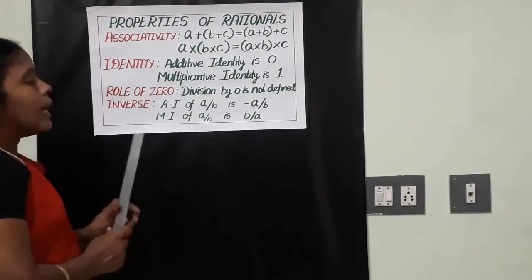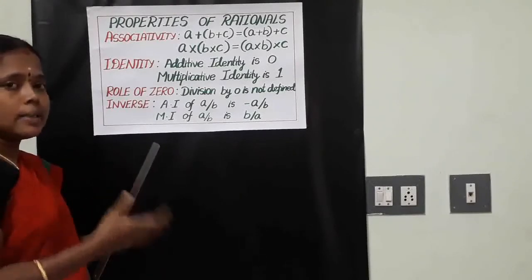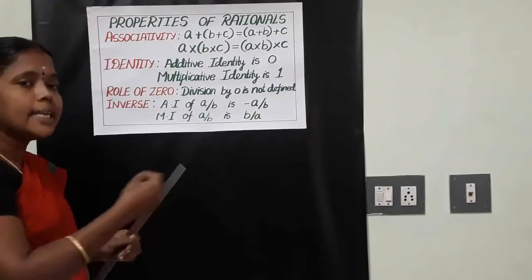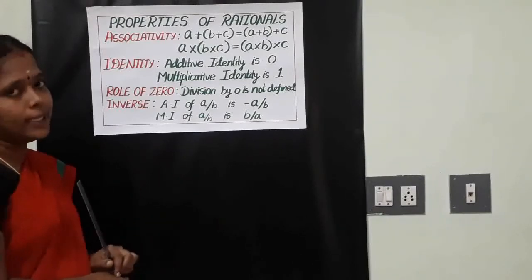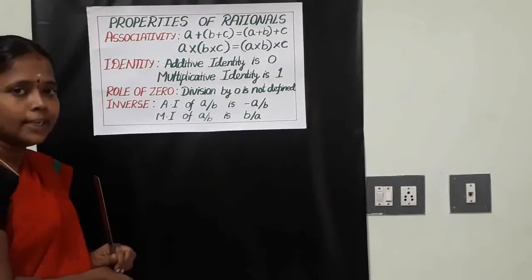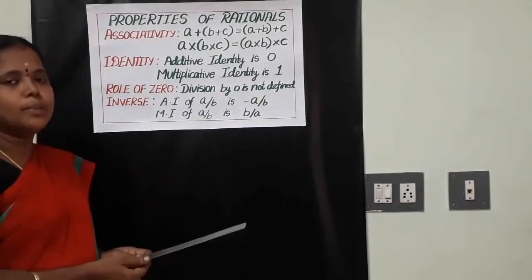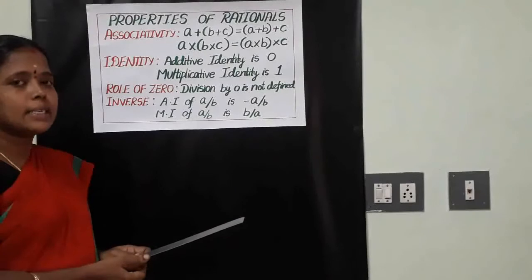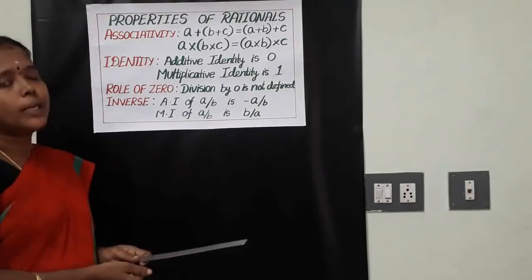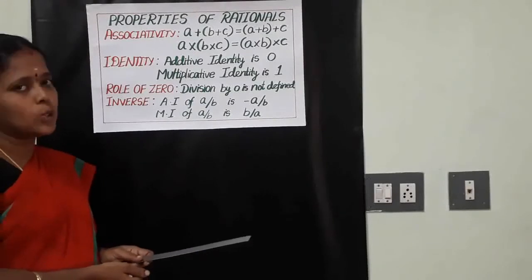If we add or multiply or subtract or divide any three numbers, if we change their grouping also, we have to get the same answer. That is associativity.